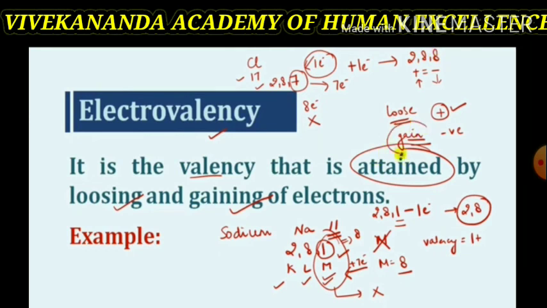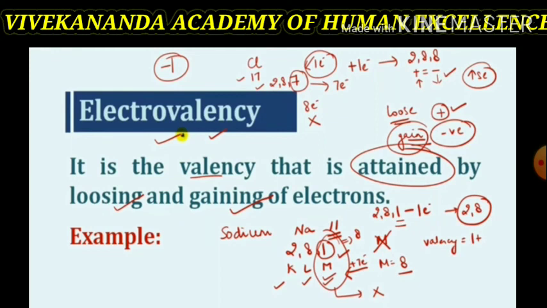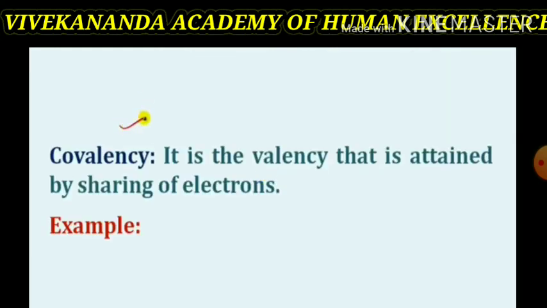By gaining 1 electron, it forms Cl- ion with electronic configuration 2, 8, 8. When it gains one electron, it gives Cl- ion with 2, 8, 8 electronic distribution. Thus, this is about electrovalency. Now we will see covalency.